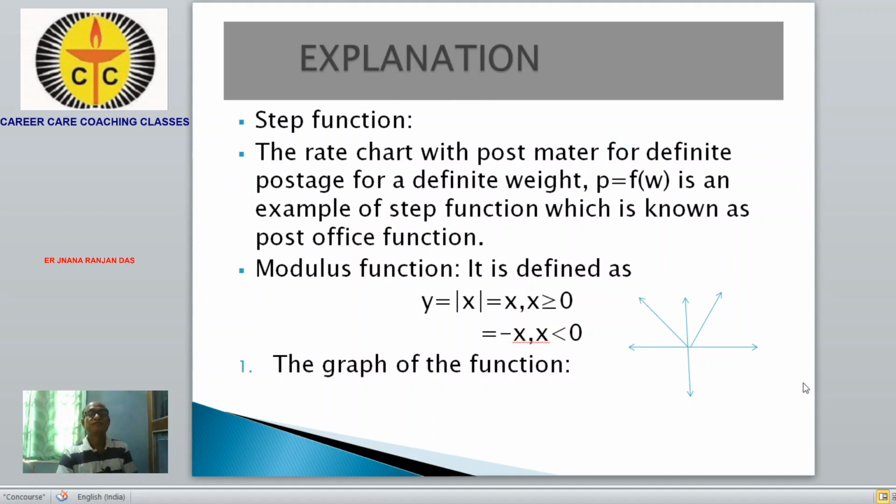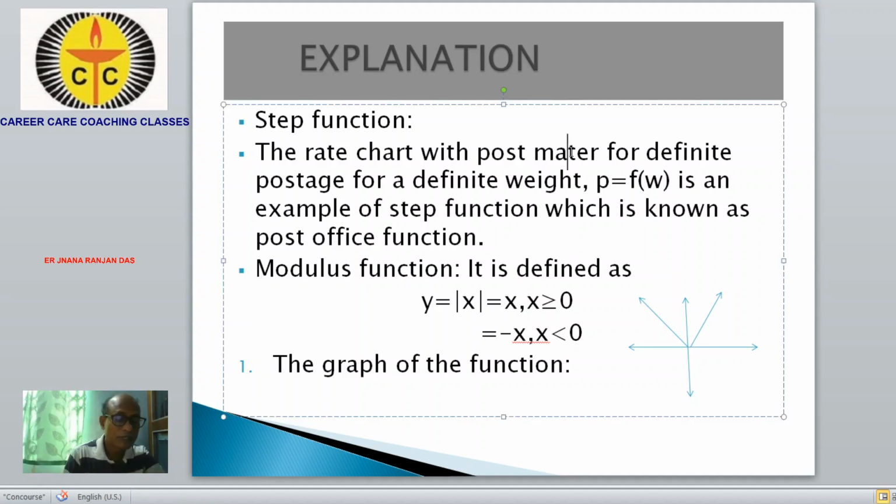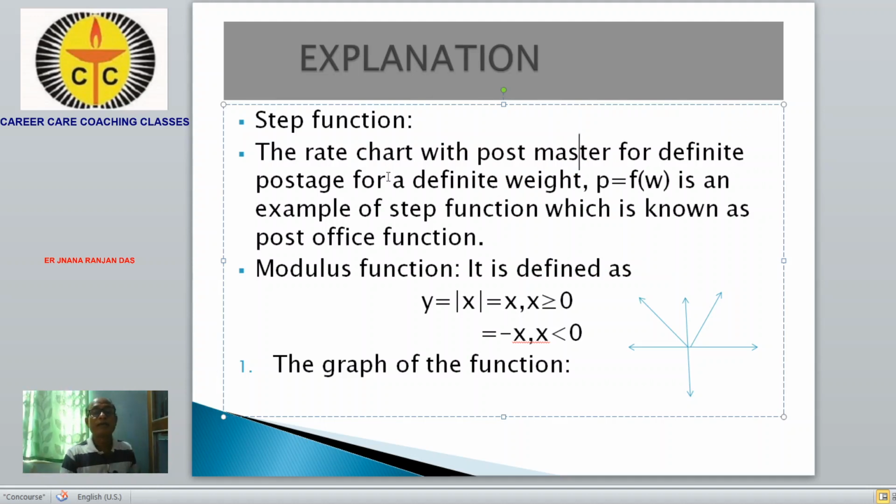An example of the step function: if you take a rate chart with the postmaster, for a definite weight the postage is P = f(w), the price f(w). P is the value of the postage and w is the weight of the thing we post.